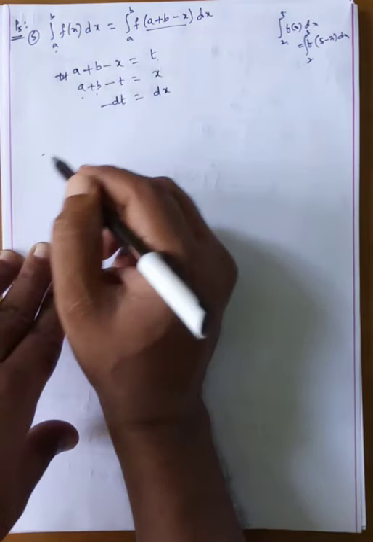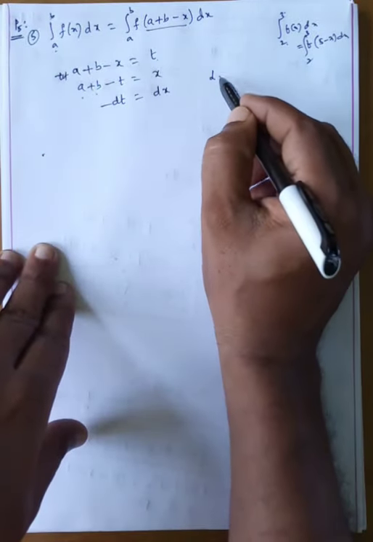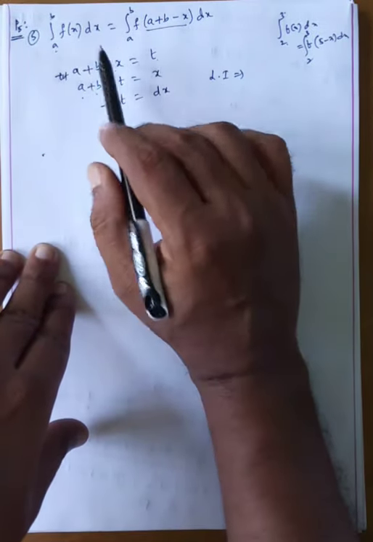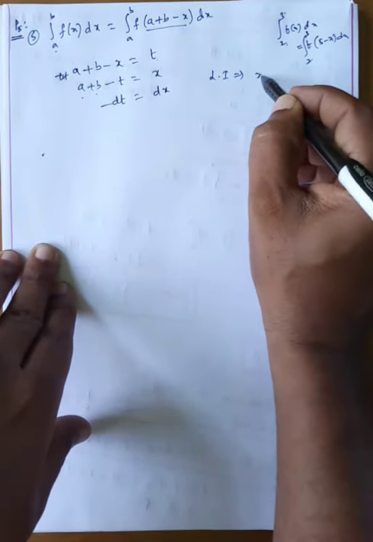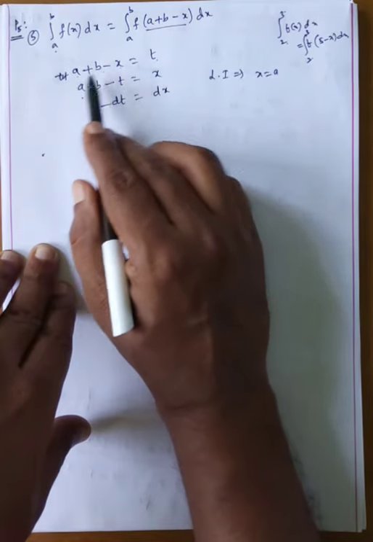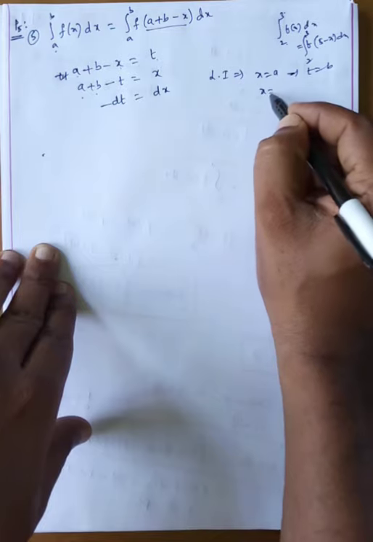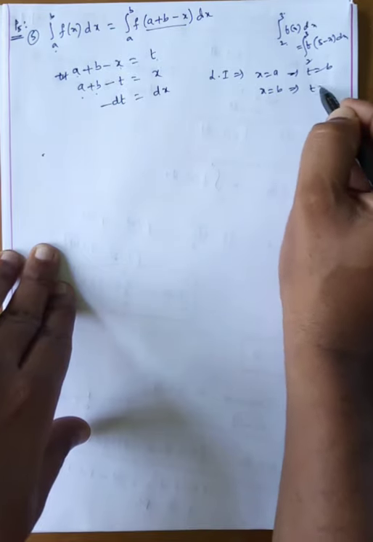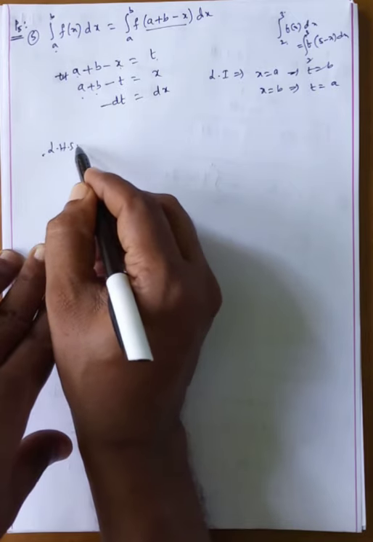Whenever you take a substitution, 100% substitute the lower and upper limits. What is the lower limit? When x value is a, then t is a plus b minus a, the a's cancel, so t value is b. When x value is b, that implies t value is a. Now what is the LHS of the problem?